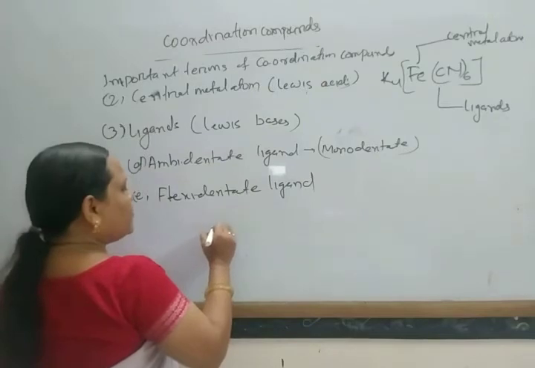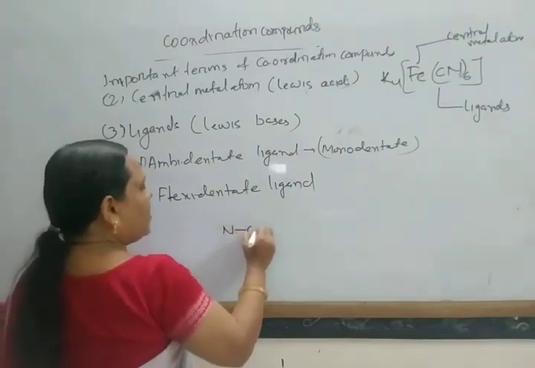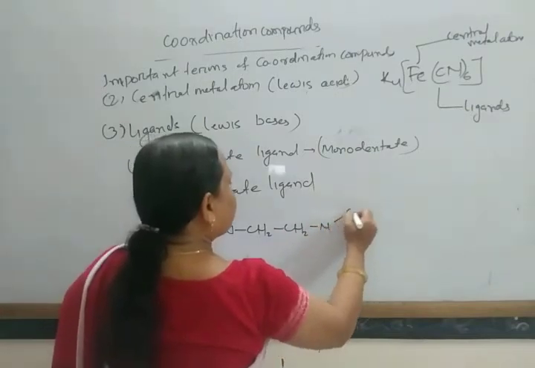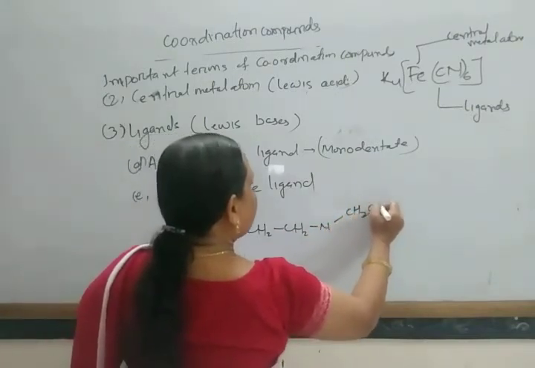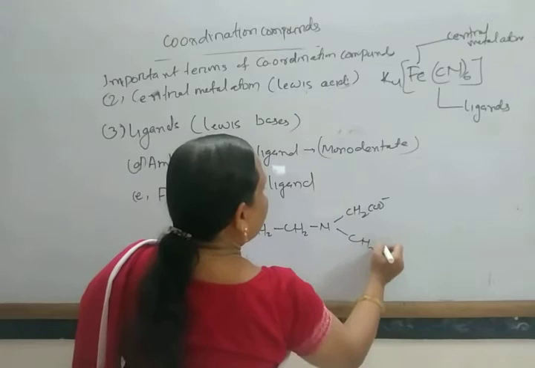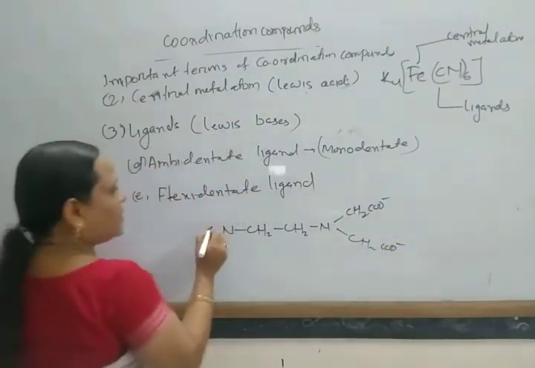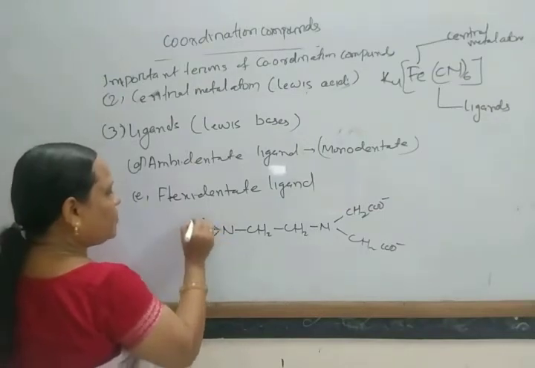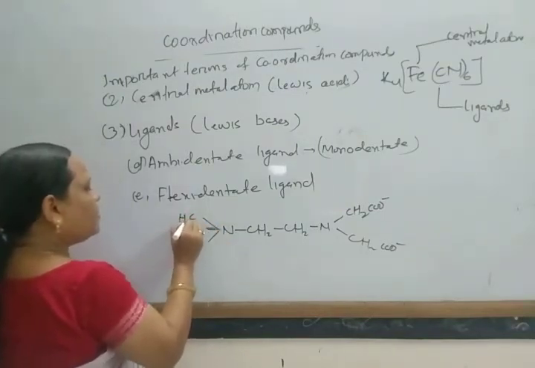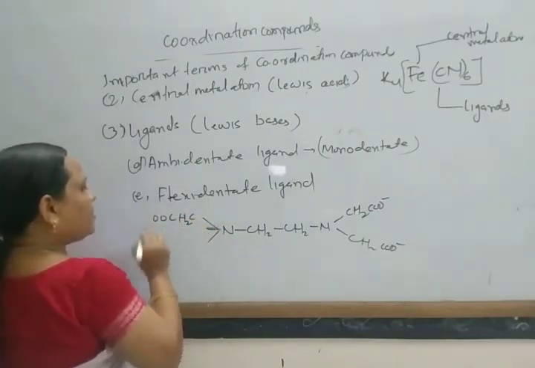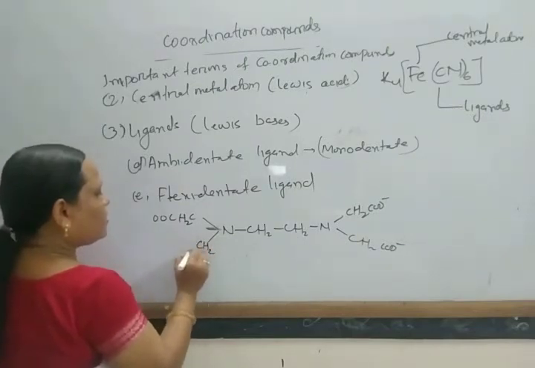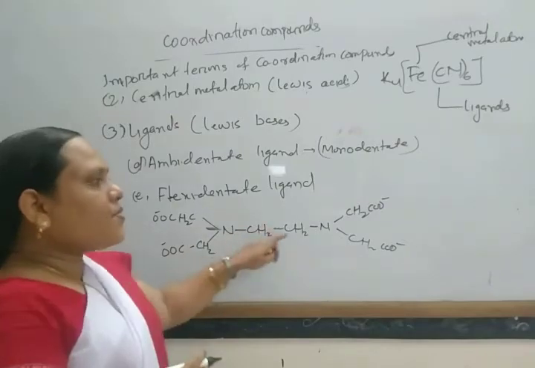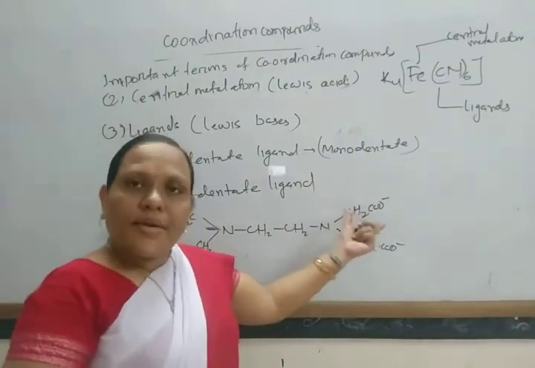For example, ethylene diamine tetraacetate is a hexadentate ligand, but at a time it can coordinate differently.